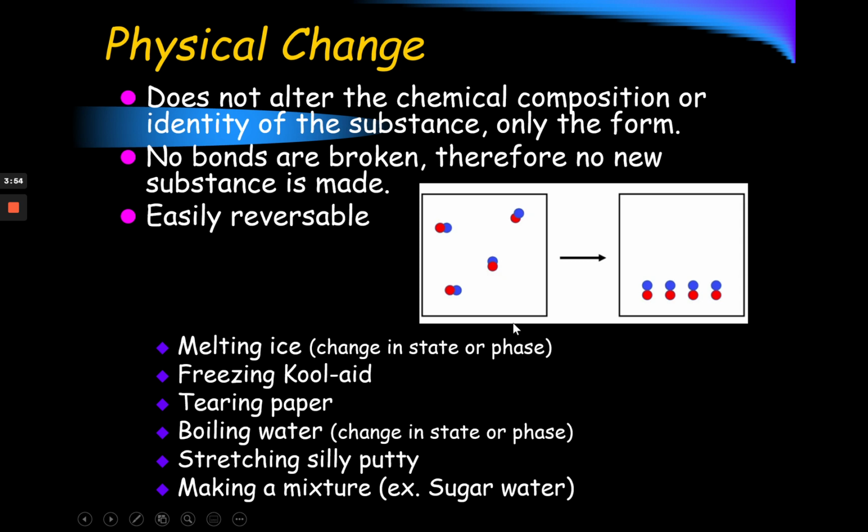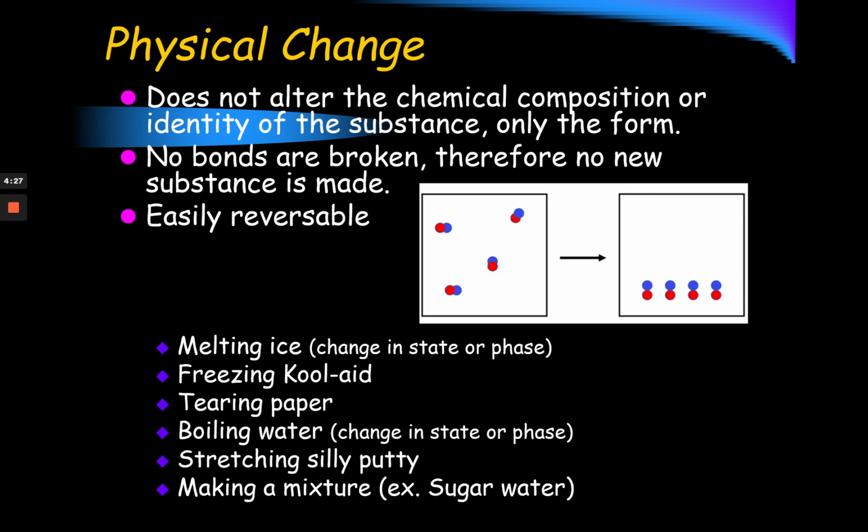So here the diagram just shows this idea in picture format. We have a make-believe substance that happens to be made up of molecules that have a red atom and a blue atom. Over here on the right, after the physical changes occurred, whether that's ripping the paper in half, the substance, the paper, is still made up of the same type of atoms. We still have the red and the blue, and they are still joined together. So we haven't broken any bonds to create a new substance.